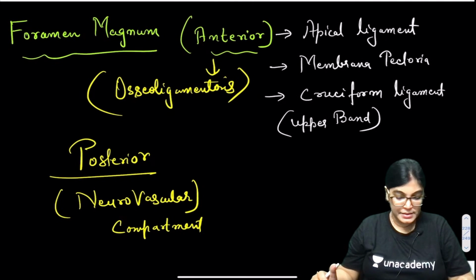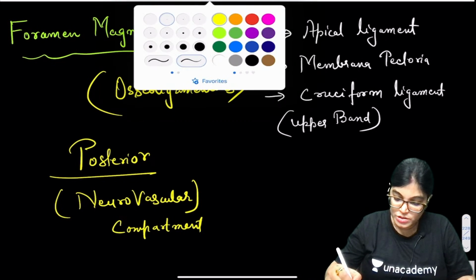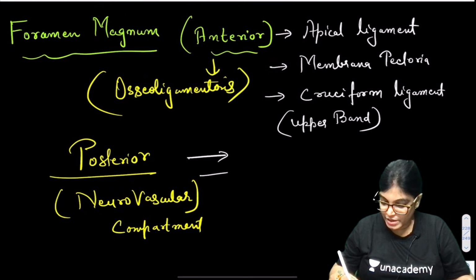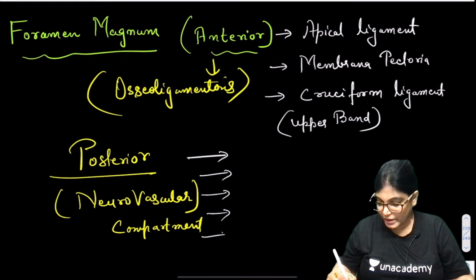Okay. So posterior compartment, write down, the structures traversing through posterior compartment are following. Please write on the list.